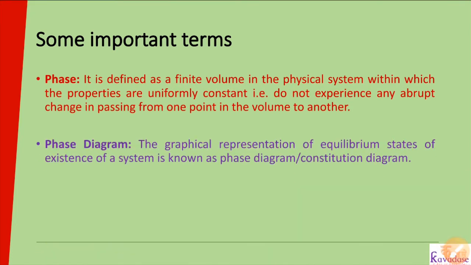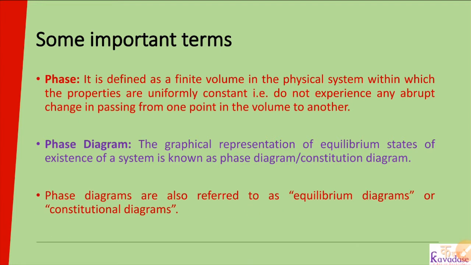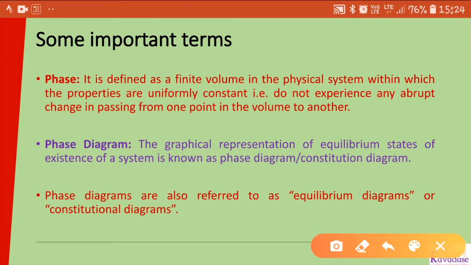Then second, phase diagram. The graphical representation of the equilibrium states of existence of a system is known as a phase diagram. Phase diagrams are also referred to as equilibrium diagrams or constitutional diagrams. So a phase diagram is nothing but a graphical representation of different phases. We will see this phase diagram in detail in further classes.